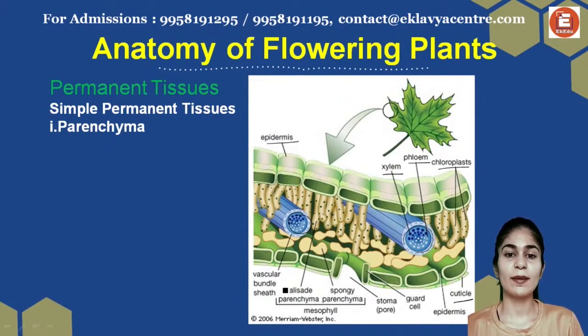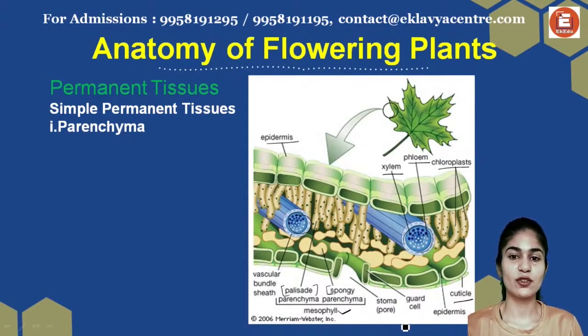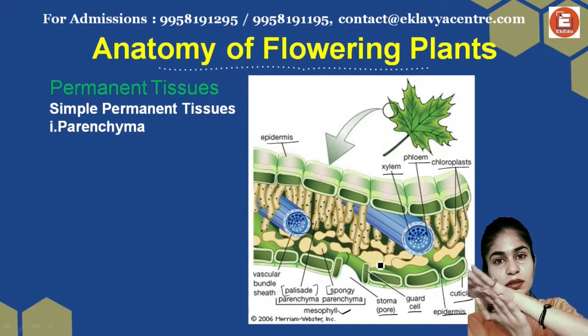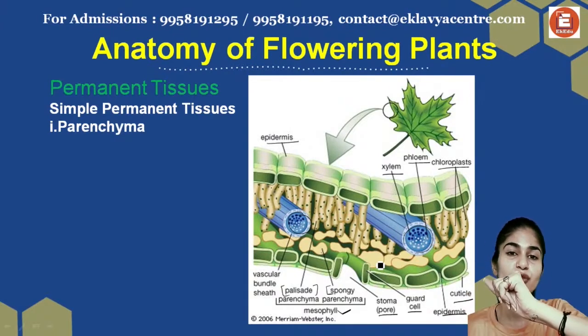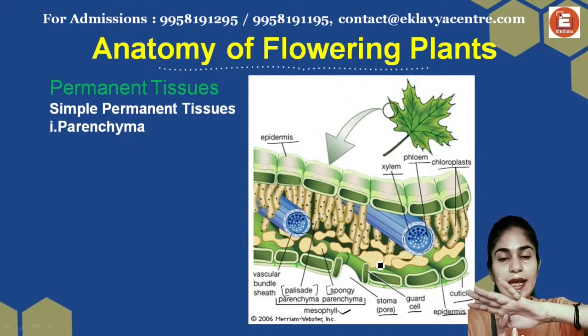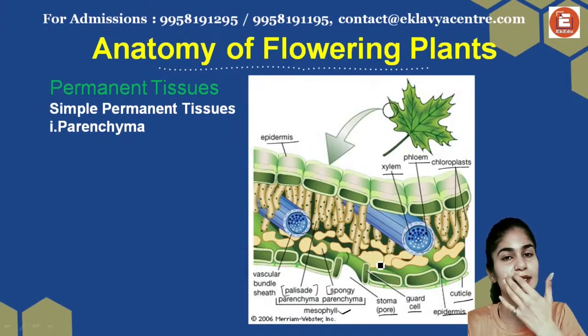Looking at these, these are your palisades, and below here this is your spongy parenchyma. Both of these together, palisade and spongy, make up your mesophyll. This is your stomatal pore that has opened. These are your guard cells. Again, this is your epidermis. Right. So this is how your leaf structure looks. Stomata are present on the lower surface. The upper surface has epidermis, and sometimes it has appendages that we're going to talk about in detail. Lower in that is your mesophyll along with your vascular bundles.